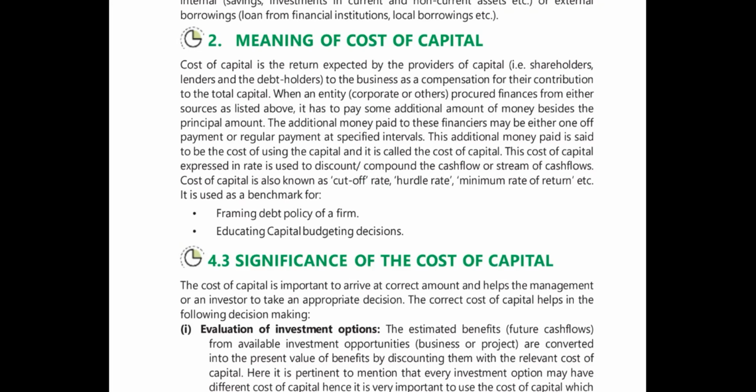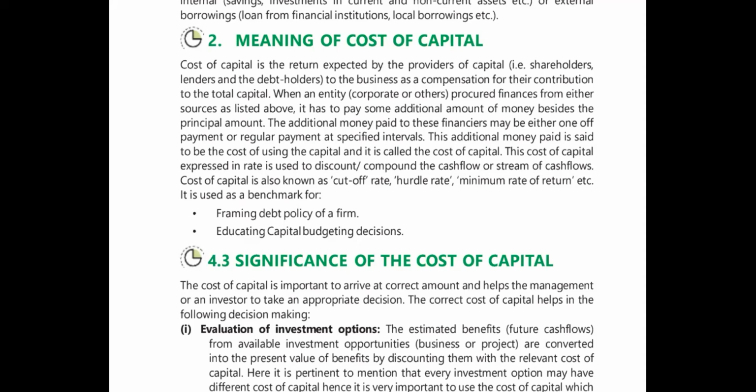Okay, see, whenever you are issuing anything, or when you're getting any kind of capital, you need to pay something additional. Additional, apart from the principal payment, when we pay extra to them, that is what is going to cost a company, and it is called cost of capital.